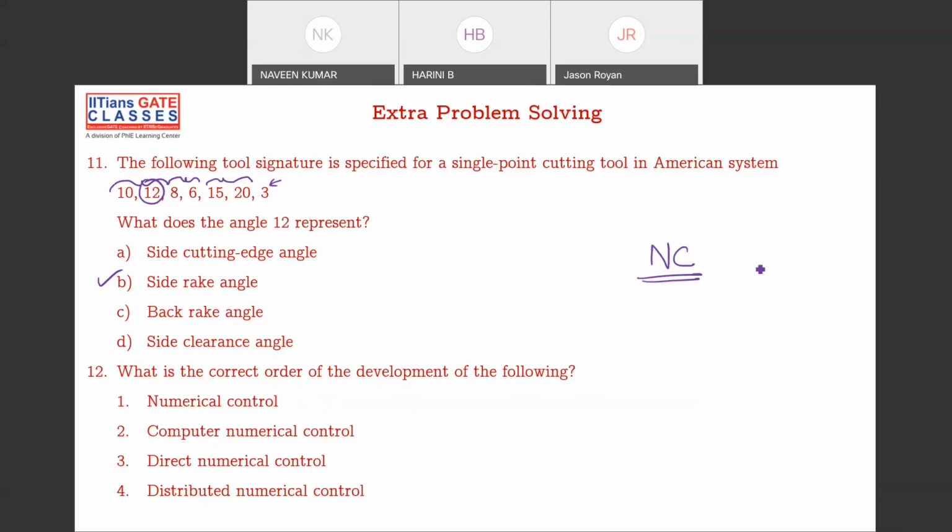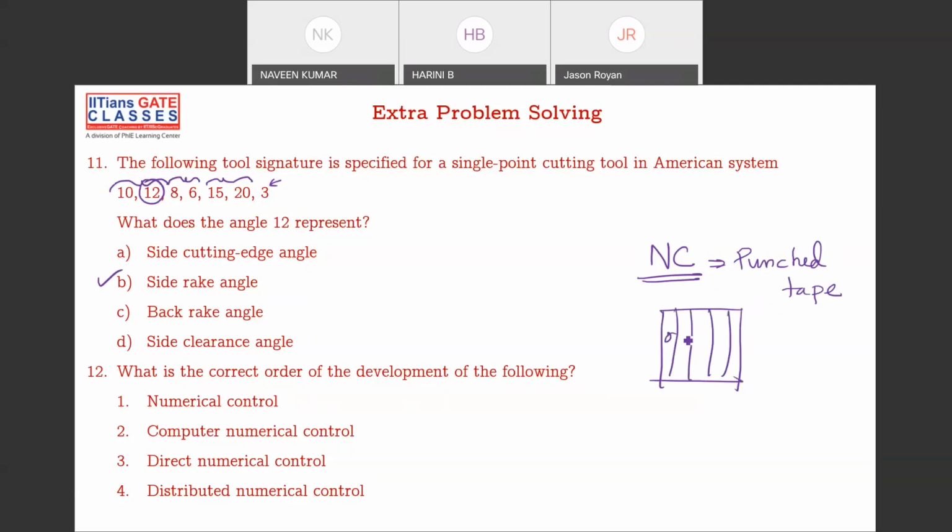So how did they automate the process? They automated the machines using punched tapes, like your cassette tapes. Initially, when we were kids, we had tape recorders with cassettes, with a reel and a tape. In a similar way, there are punch tapes with holes.